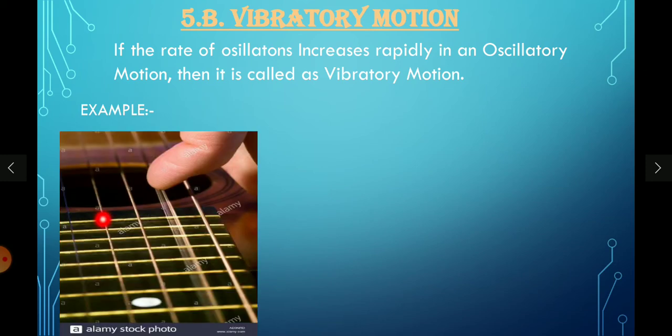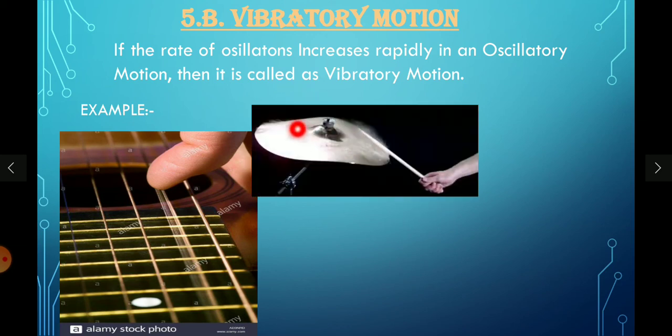We can see the vibration in the strings of a guitar. See, the oscillation is happening very fast here, and we call it frequency, which we will study in our further grades. So we call this motion vibratory motion, where sound is produced.